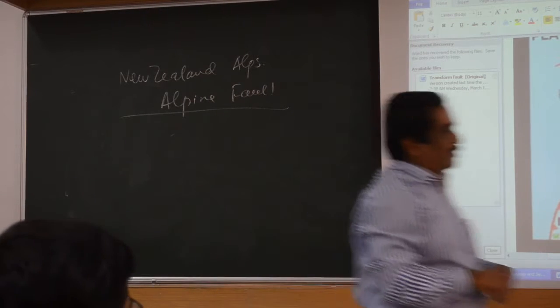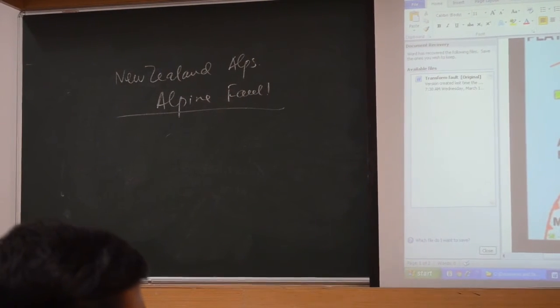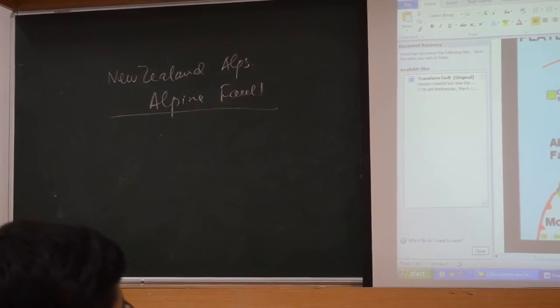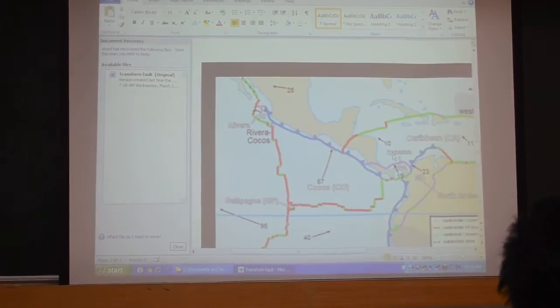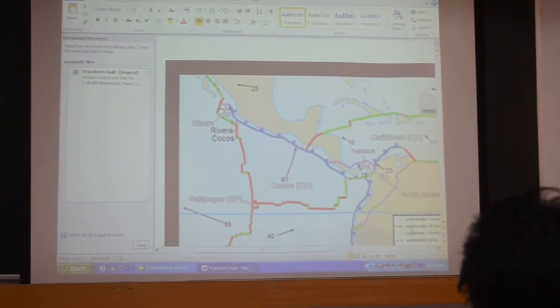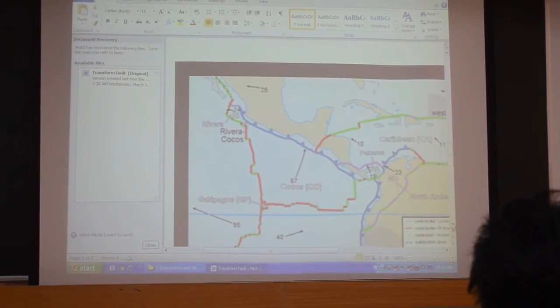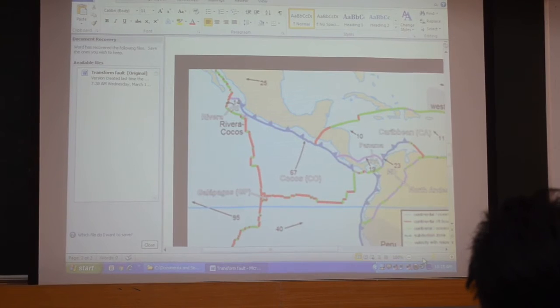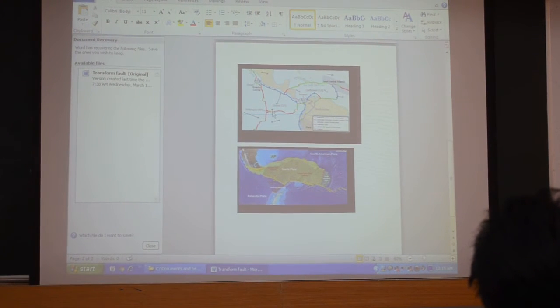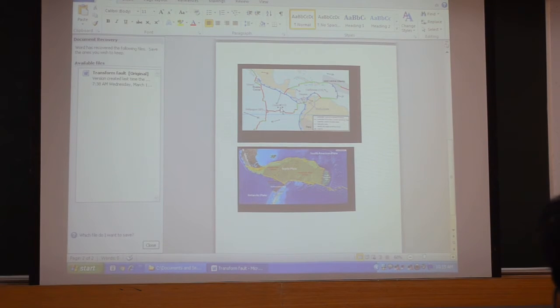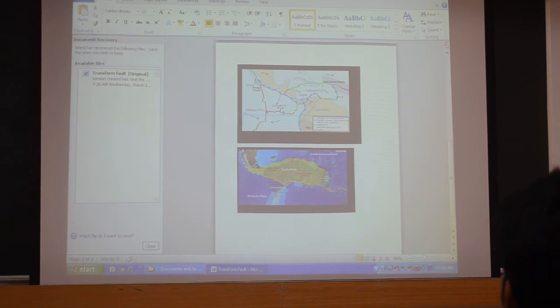Similarly, there are other faults also. I will just show you. Can you imagine where it is? South America.